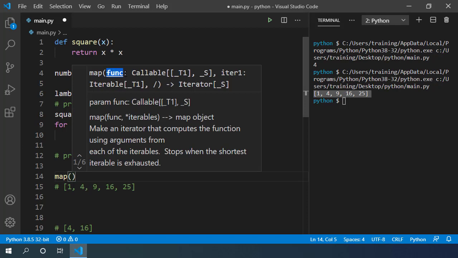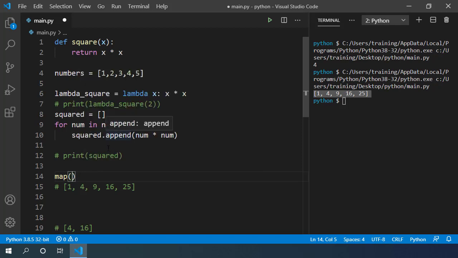You can see that this function takes another function as argument and an iterable as the second argument. We want to apply a lambda to convert each element to its square. So here I write lambda x and return x multiplied by x. The second argument is going to be the list we want to transform. In our case, it's numbers list.